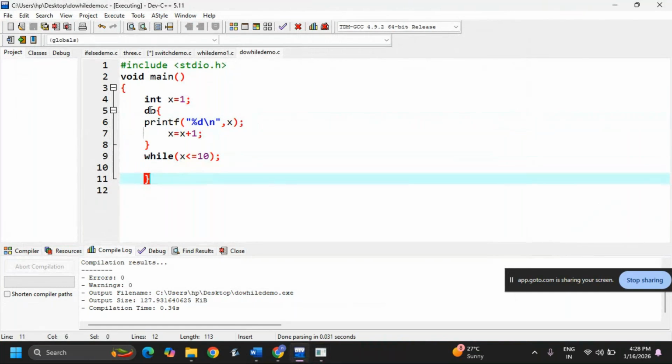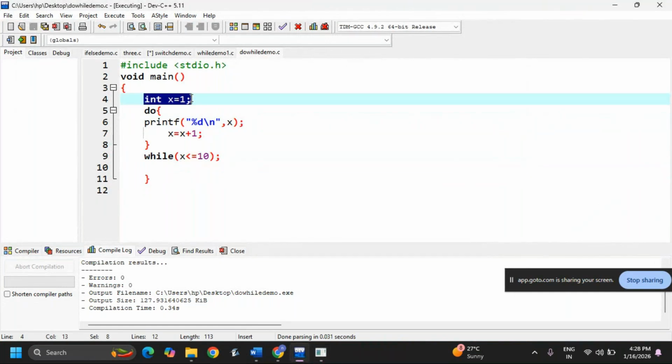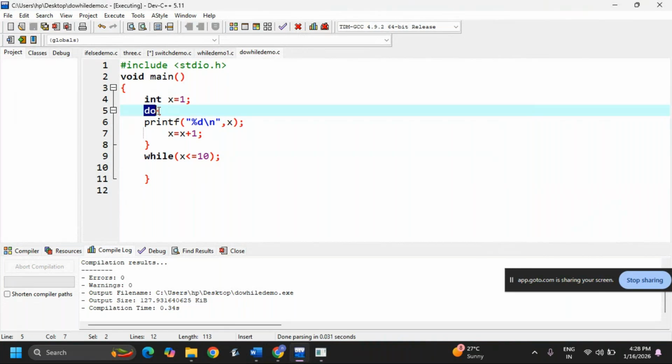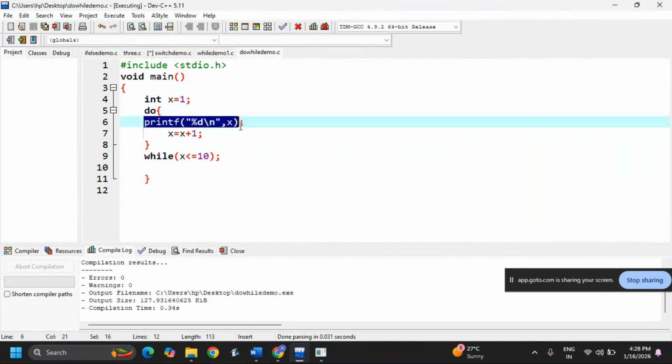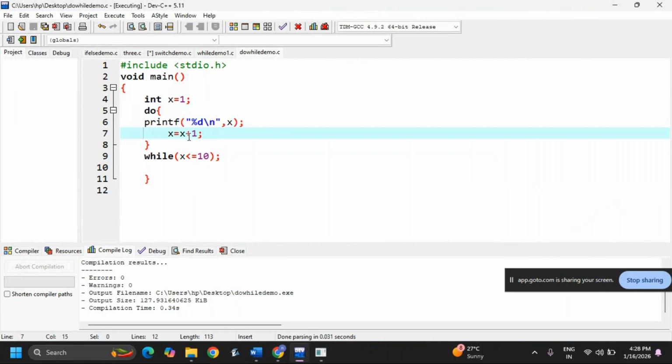See here what is happening. First it is executing int x is equal to 1. After that, do, it will go and print the x value and x is equal to x plus 1, and then it checks the condition. If the condition is true, then it will go again. If the condition is false, then it will come out of the program.